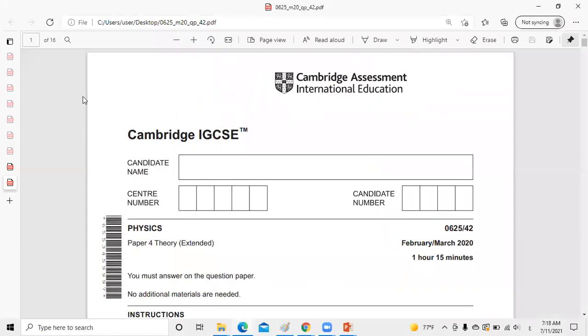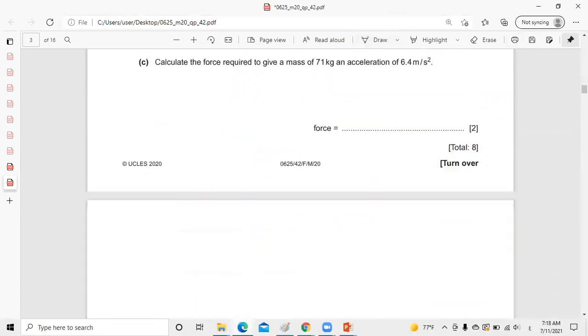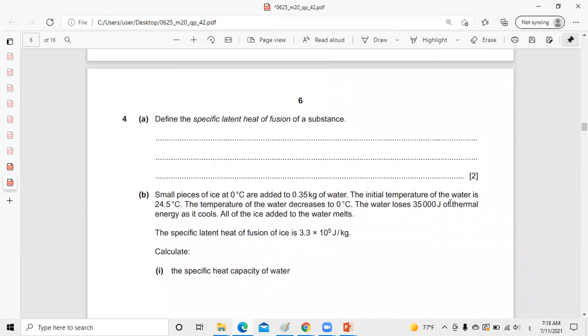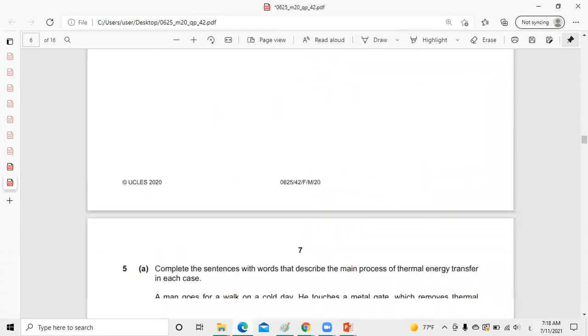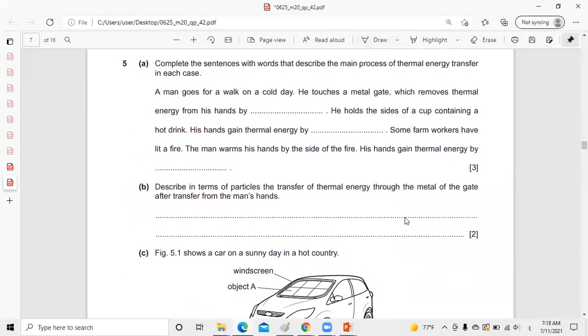Today the question is from the year February-March 2020. Okay, question number 5. If you look at this question, we will find that it talks about the ways of transferring heat by conduction, convection, and radiation, and they ask for more details about these ways to transfer heat.